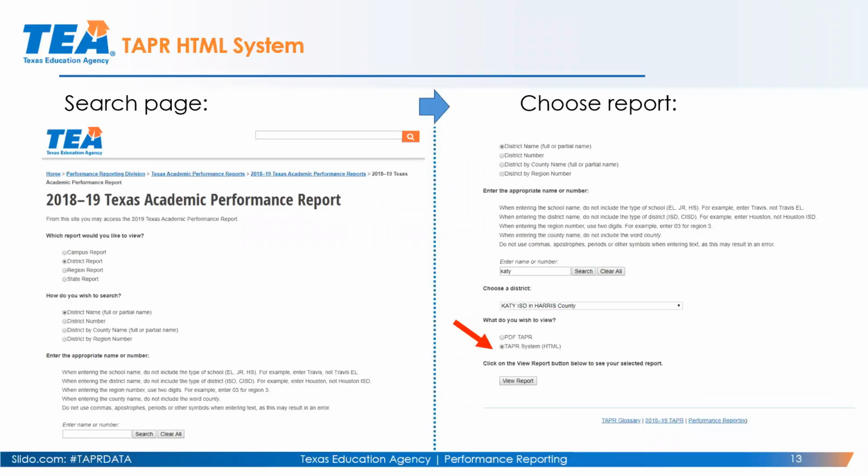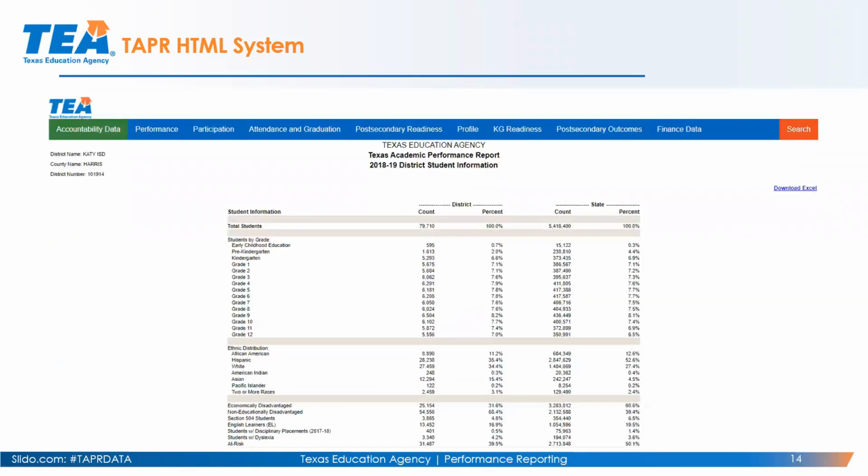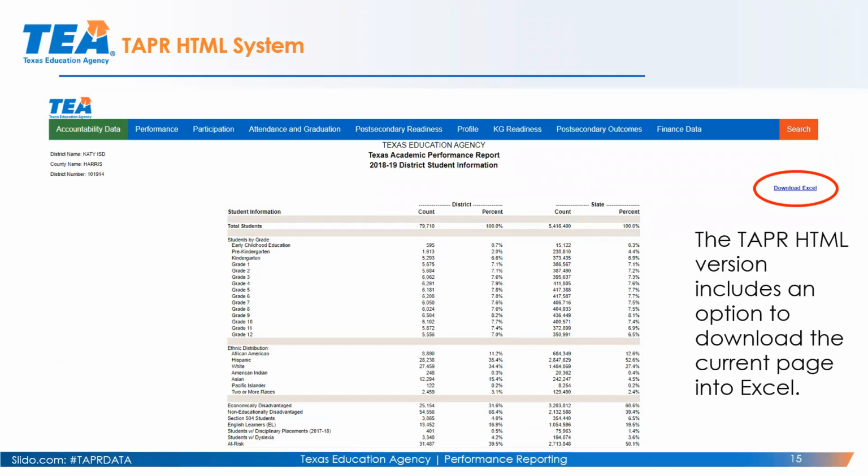If you wanted to view the online system, you would just do the same thing. Instead of selecting PDF, on the right-hand side, you would select TAPR system HTML, and that'll take you to our online TAPR system. The one thing about the online system is that you view the data in the HTML format. One thing that we have on the HTML system is a link on every single data view page that allows you to download whatever view you're currently looking at into Excel. For example, this is KDISD, and I'm looking at their 18-19 student information page.